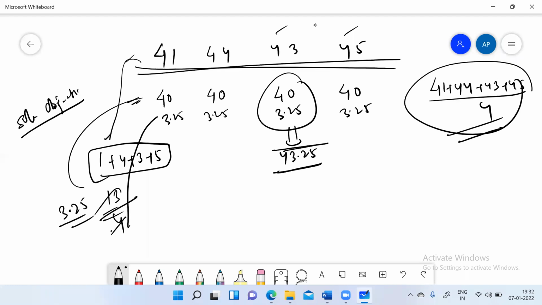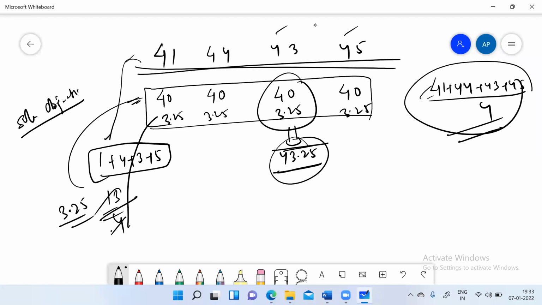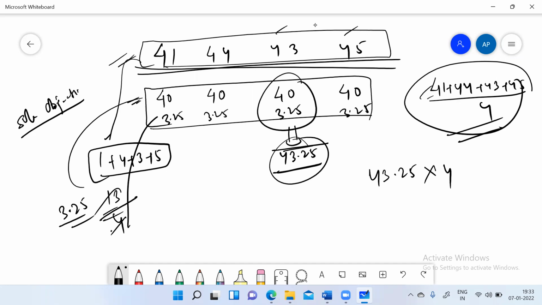Okay, so here we did not add every value. We just tried to redistribute the numbers in a way so that we can get the average value. In this case, redistribution was easy. So if I want to calculate the total or sum of the observations, I can just multiply 43.25 into 4 to find out the total value.